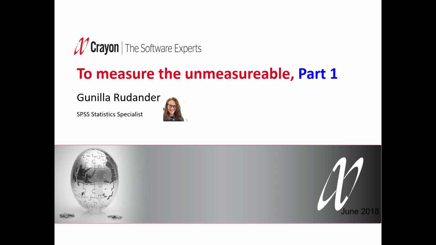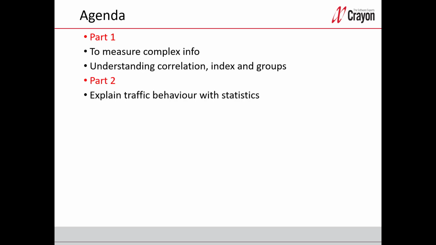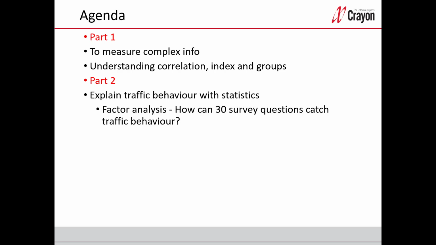I have divided this webinar into two parts. So we start with part 1. And the agenda, I start talking about complex information and also to understand correlation, index and groups. And after that, I get into the area of today's webinar, explain traffic behavior using statistics, something that is difficult to measure. But in this project, there were traffic researchers who had found 30 questions on the web that they were allowed to use. And I will show you how to group all of these questions by using factor analysis, which is the first trick to measure the unmeasurable.